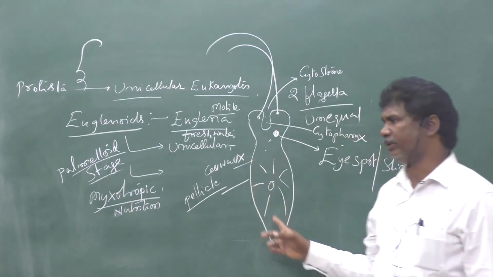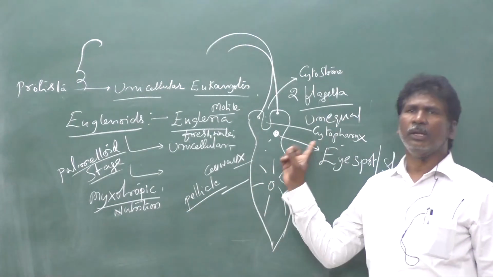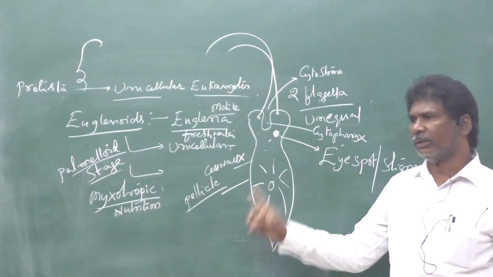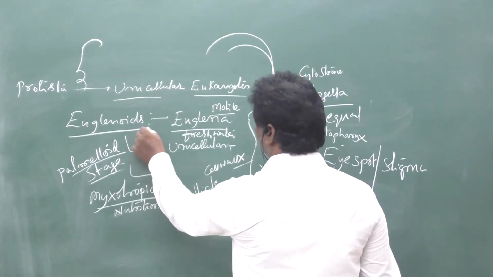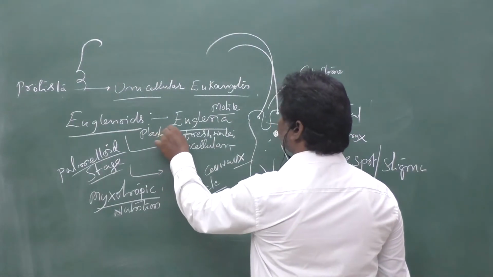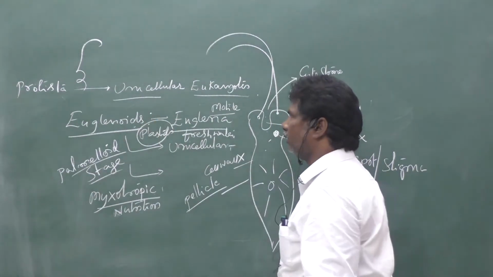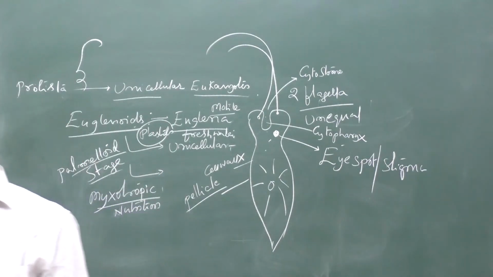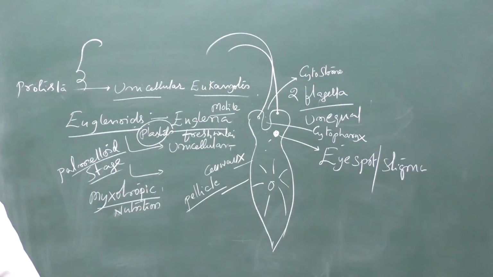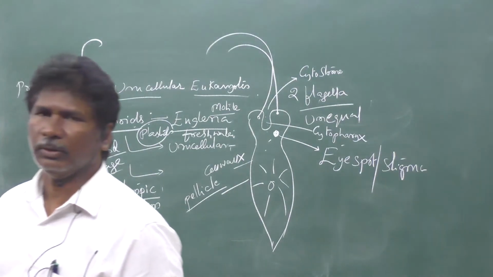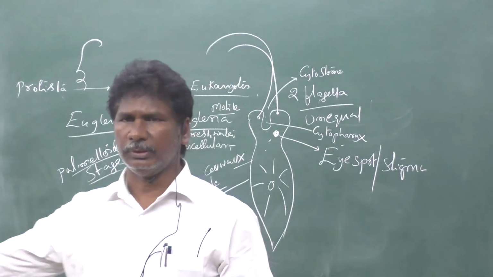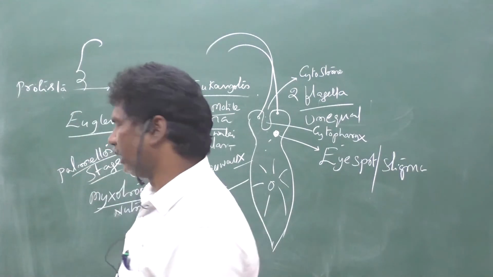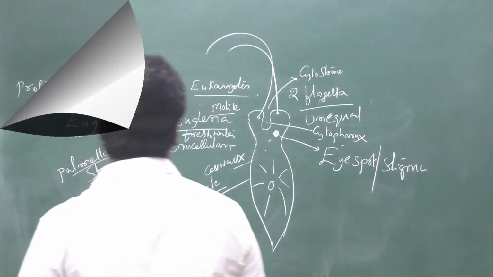Remember that these are unicellular, uninucleate, haploid, autotrophic, and they contain plastids. Plastids are also present within the euglenoids. This is also one of the most important questions in your exam. Okay, so we'll go on; you can complete that topic within 5 minutes.